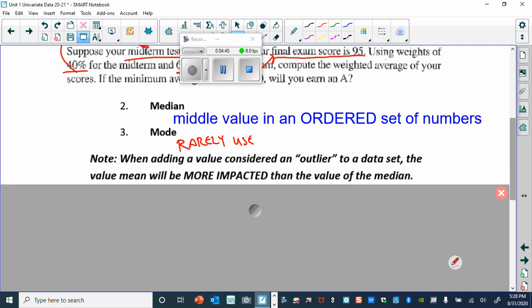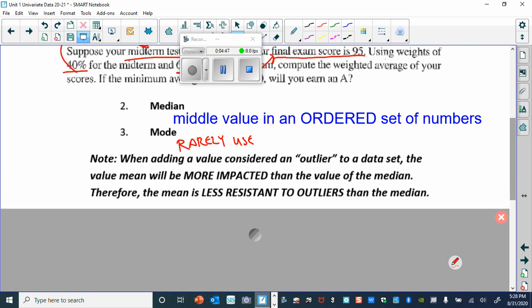So when we add something called an outlier, and an outlier is kind of a stat word that people have heard. We don't use it a lot, but we use it some. The mean will be more impacted than the median.